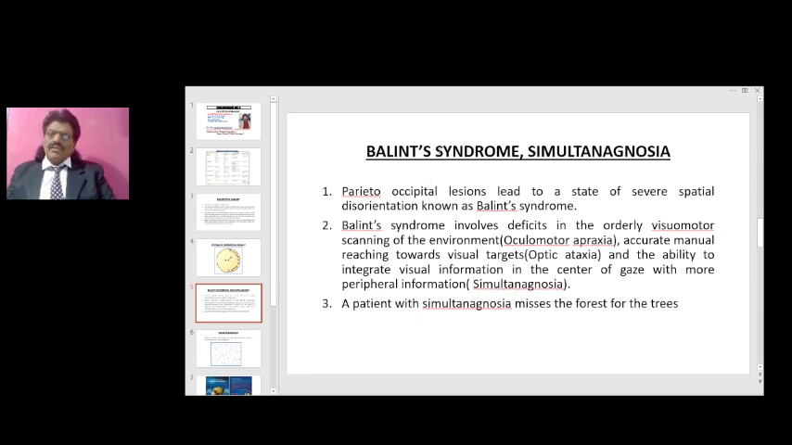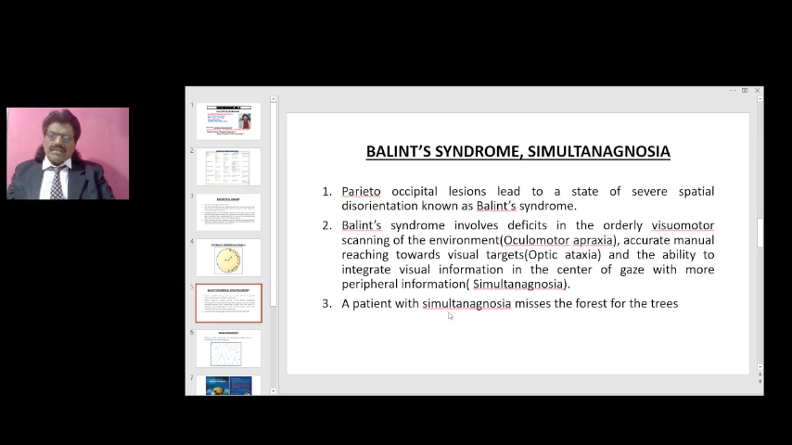So it is to do with the where of the vision that gets affected. Parieto-occipital lesions lead to a state of severe spatial disorientation known as Balint syndrome. Balint syndrome is basically a triad. It involves deficits in orderly visuomotor scanning of the environment, known as oculomotor apraxia; accurate manual reaching towards a visual object, known as optic ataxia; and the ability to integrate visual information in the center of the gaze with more peripheral information, known as simultagnosia.